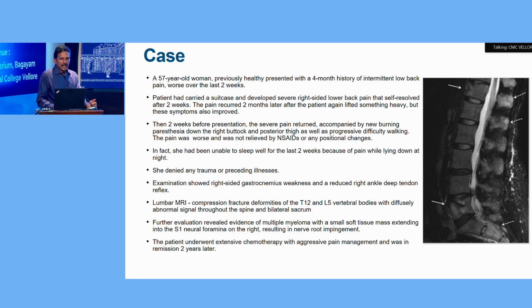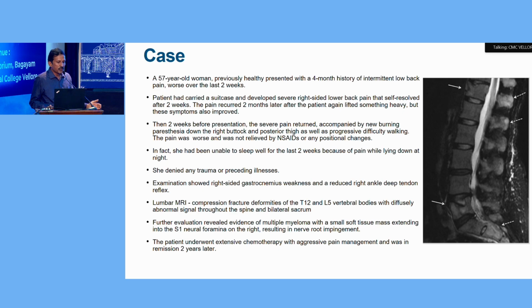So here is a patient, a 57-year-old woman, previously healthy, with 4 months history of intermittent low back pain, worse over the last 3 weeks. Patient was carrying a heavy object. She developed severe right-sided back pain that self-resolved in 2 weeks. This pain again occurred after 2 months, which also improved on its own.